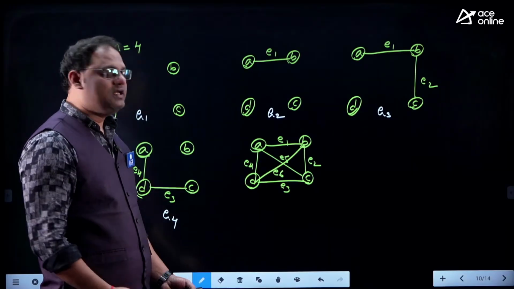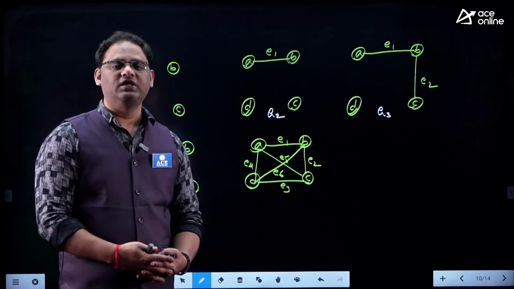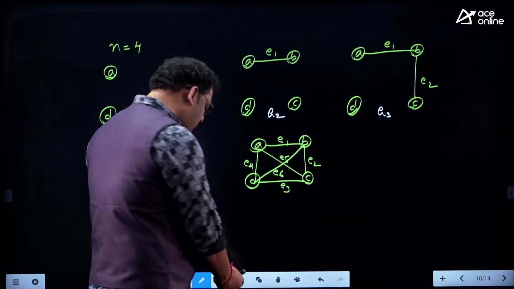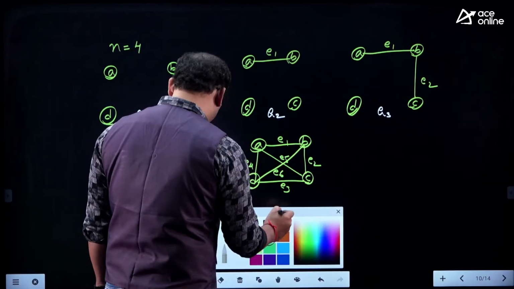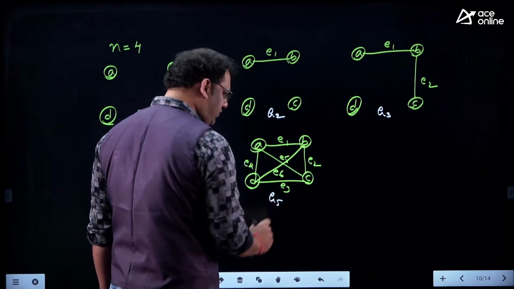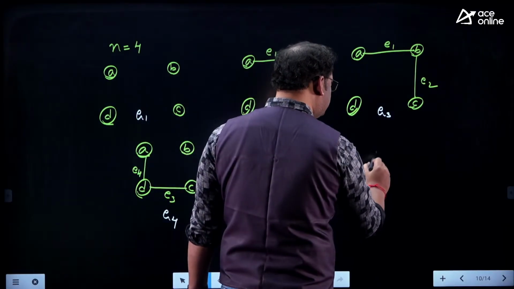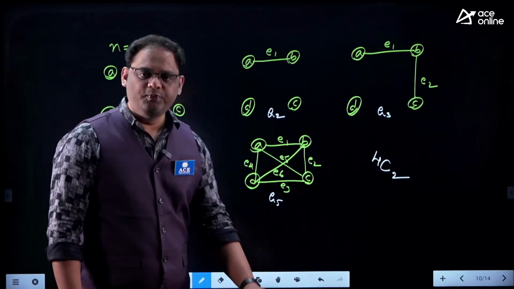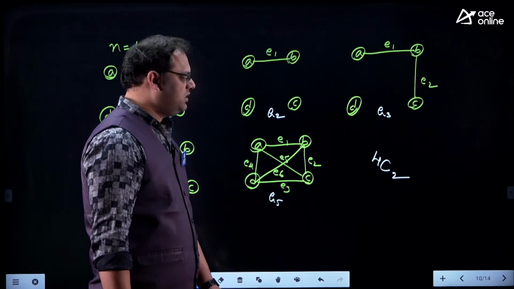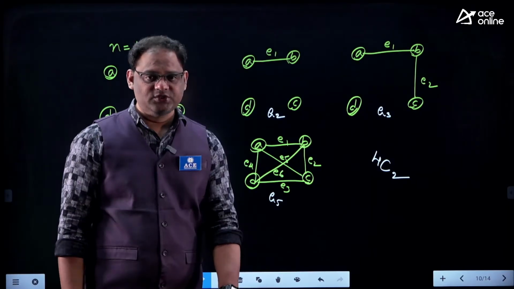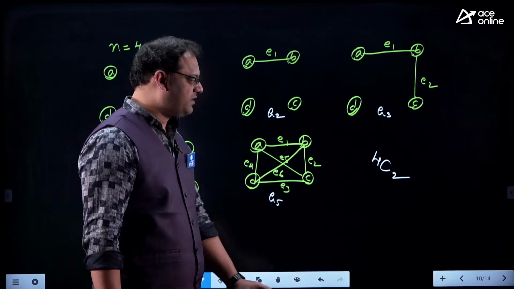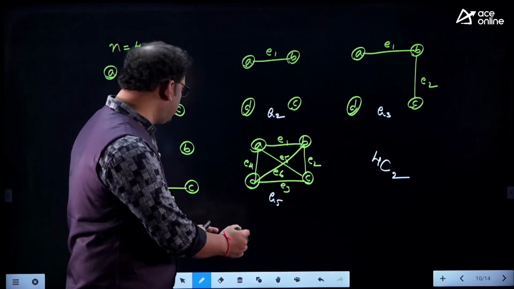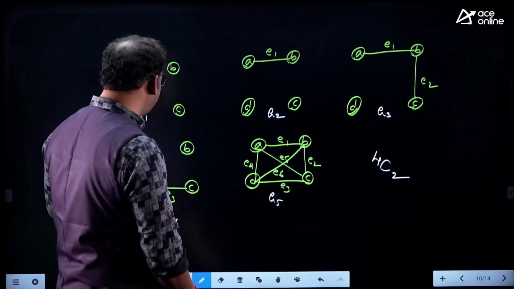My dear, how am I getting the edge? Sir, an edge is nothing but a connection between a pair of vertices. Here you are using 4 vertices. From 4 vertices you can prepare a maximum of 4 C2 edges. Any 2 vertices you can choose, that means one pair. Any 2 vertices from the available 4 vertices. Sometimes you can choose AB, sometimes you can choose CD, sometimes you don't choose anything.